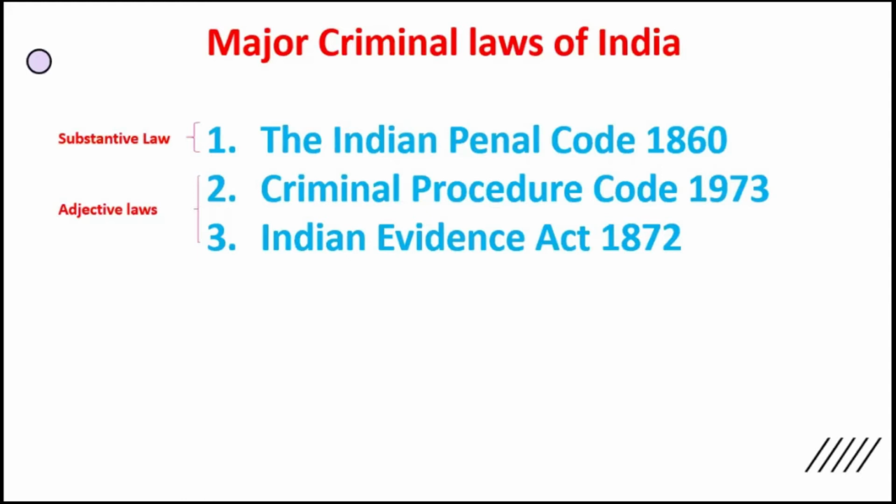But how to ensure that punishment, how to enforce that definition, that is not written in IPC. That is written in CRPC. What is a proof? What is an evidence? How to bring that proof? That is written in Indian Evidence Act. So all this together is called one set, substantive law and adjective law. So Indian Penal Code, CRPC and Indian Evidence Act are major criminal laws of India.